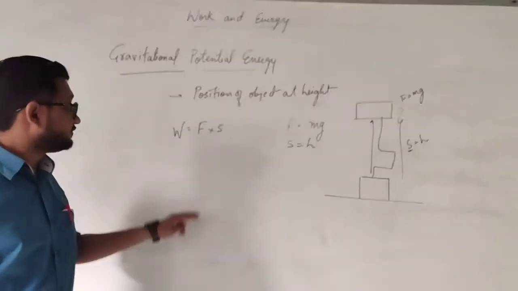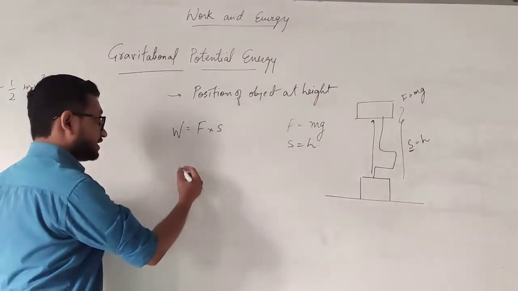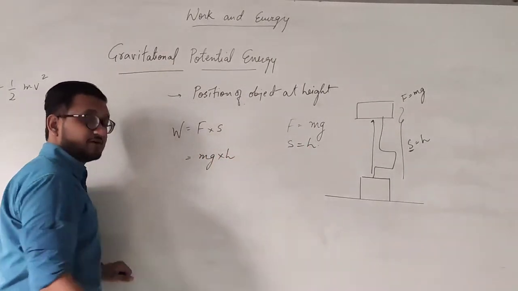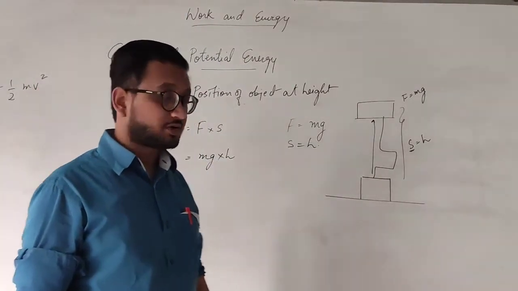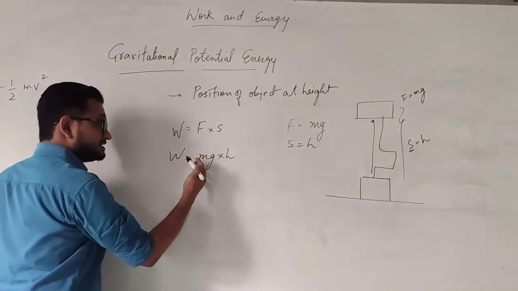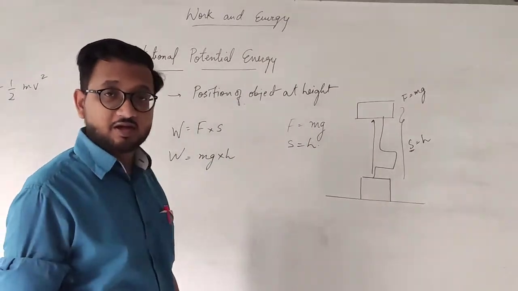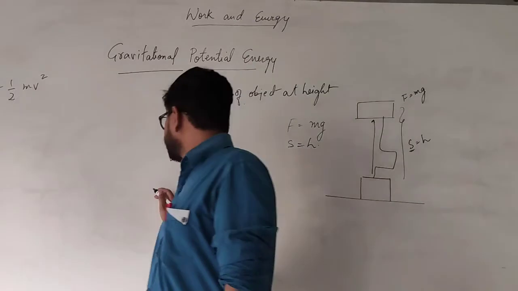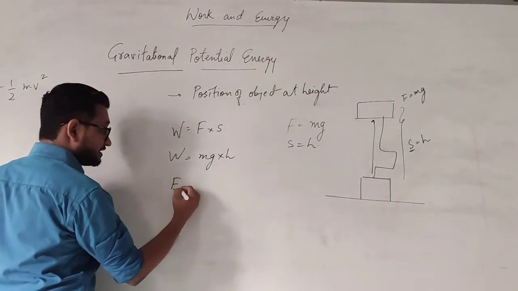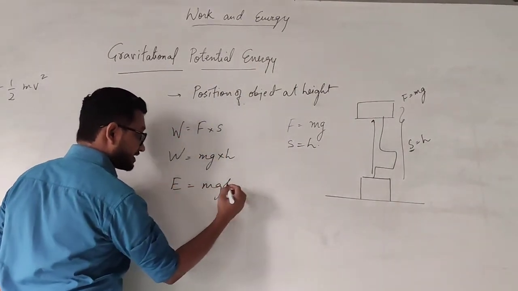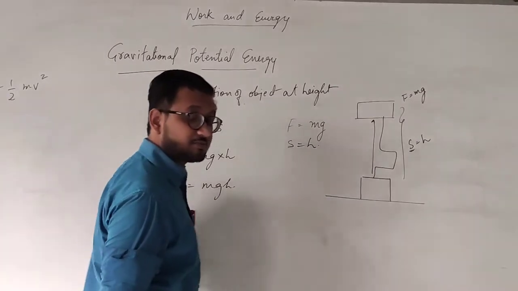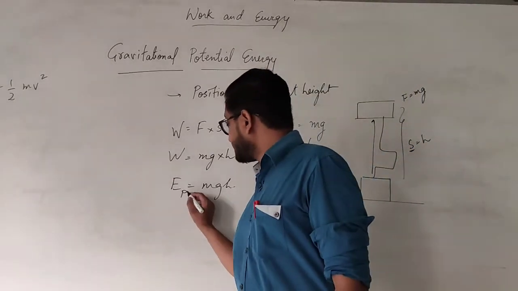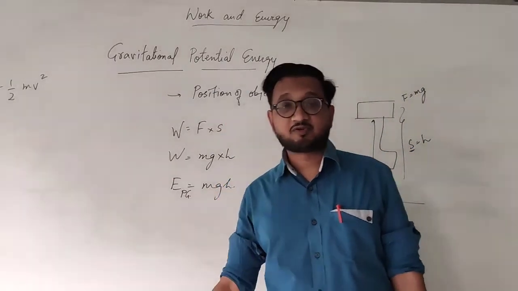So we have force as mg, and displacement as height, the height at which I am keeping the object. Okay, and this work done is mgh. And this much work done is equal to energy stored, and that is why energy E is equal to mgh, which is the potential energy stored inside it, or I can write gravitational potential energy to be very precise.